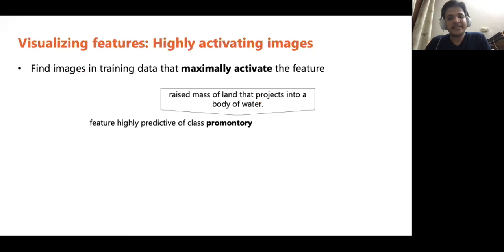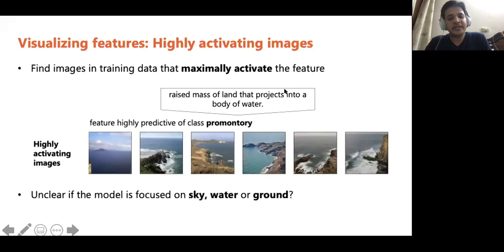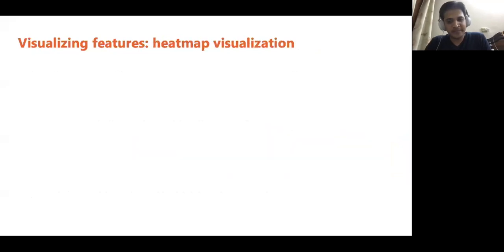Here, we select a feature that is known to be highly predictive of the class promontory. Since the word is slightly unusual, we have included its definition. Promontory is a raised mass of land that projects into a body of water. Here are the images that maximally activate the feature. Now, the problem is, from the visualization, it is not clear if the model is focused on sky, water, or ground. Can we do better?